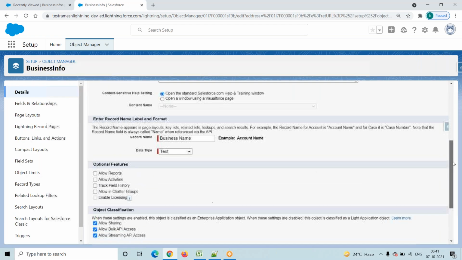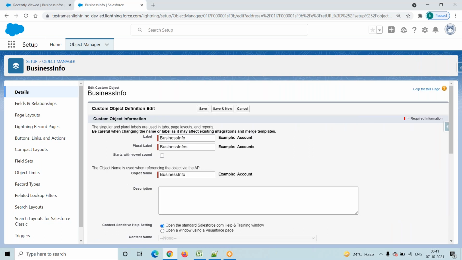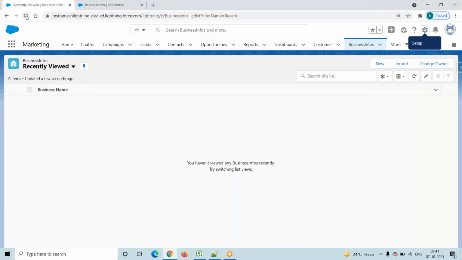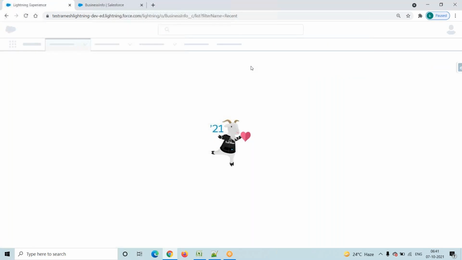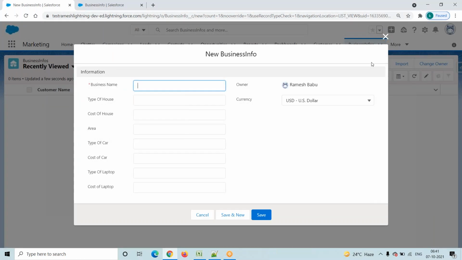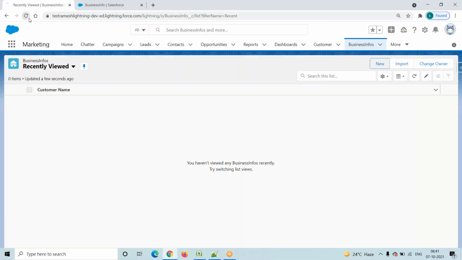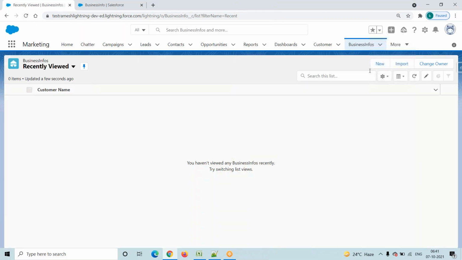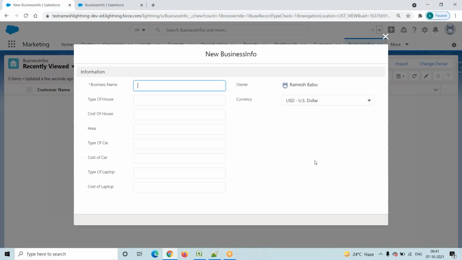We are updating a field. Instead of business, I'm just putting customer name. Finally, save this one. Now I'm trying to create one new record. Go to here, click on this new button. Then it will redirect into this particular screen. Refresh this one. One second. Click on this new button.